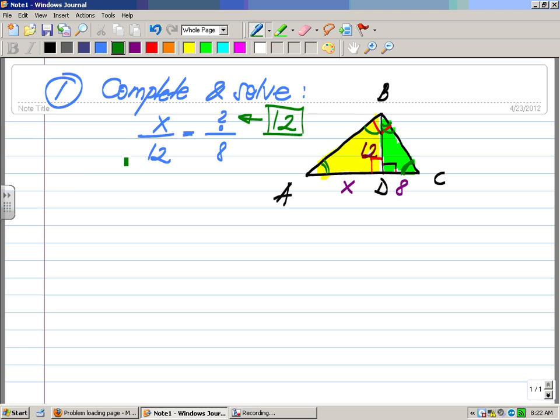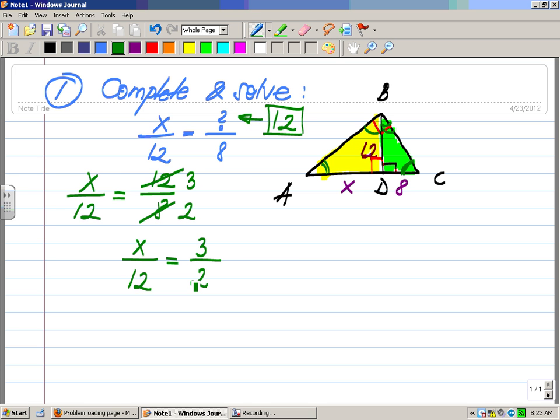So let's rewrite the proportion. I have x over 12 equals 12 over 8. Before you find x from this proportion, what is one move that will simplify my life here, just looking at the second fraction, 12 over 8? I can simplify both by what? By 4, right? If you divide 12 by 4, that will give you a 3. If you divide 8 by 4, that will give you a 2. So your proportion becomes x over 12 equals 3 over 2, right?